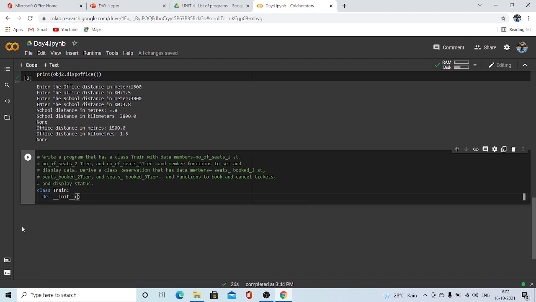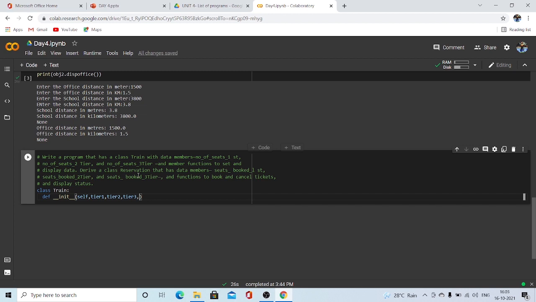And what are the data members we are taking? The number of first tier seats, number of second tier seats, number of third tier seats, and in the reservation class we have seats booked, I mean the seats booked of first tier, second tier, and third tier. So first, as usual, self, tier one, tier two, tier three, I mean the number of seats available in tier one, tier two, tier three.